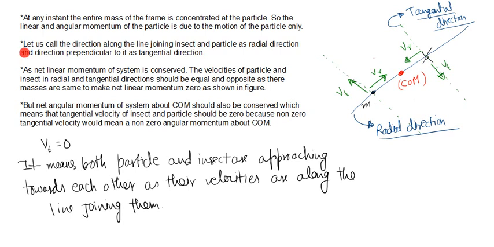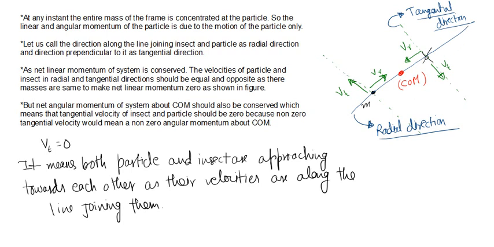Now basically what I have done here, at any instant, suppose this is... I have not drawn my frame in this particular figure, but I have drawn this particle because the entire mass of the frame is concentrated at this particle. So suppose this was the particle at some arbitrary instant, the insect is moving on the frame and this was the insect.